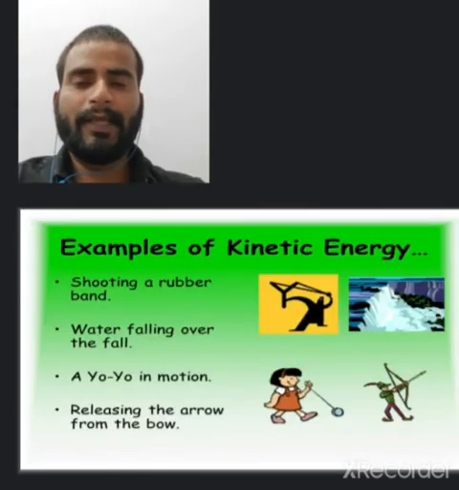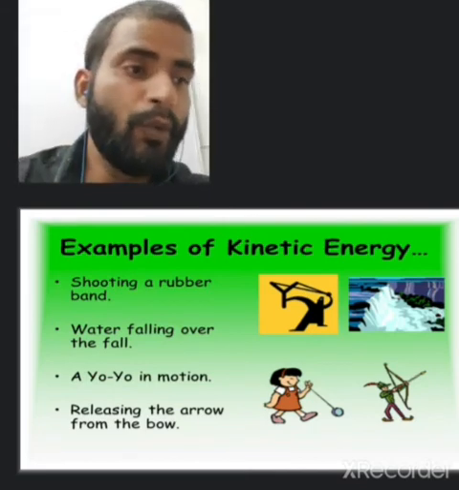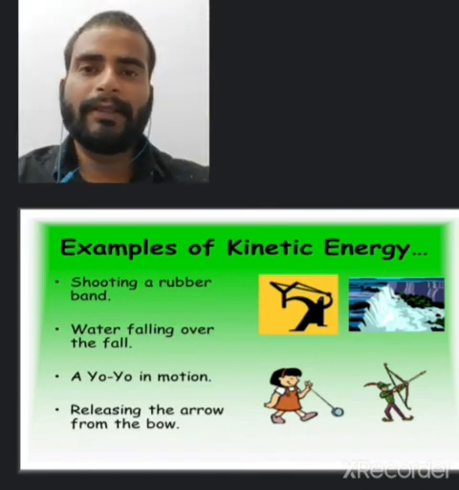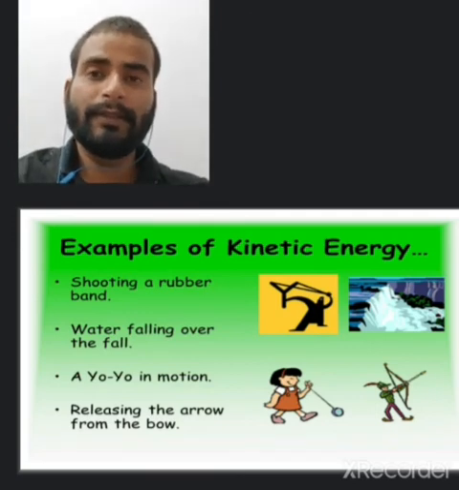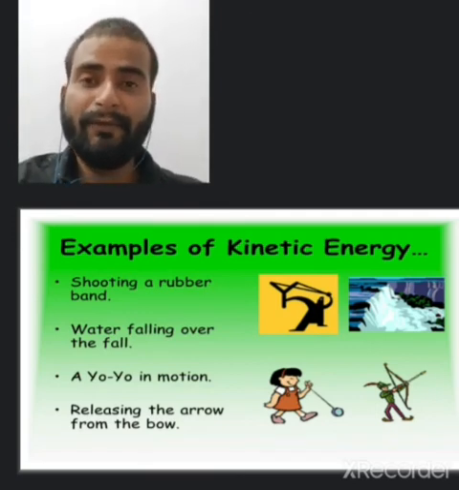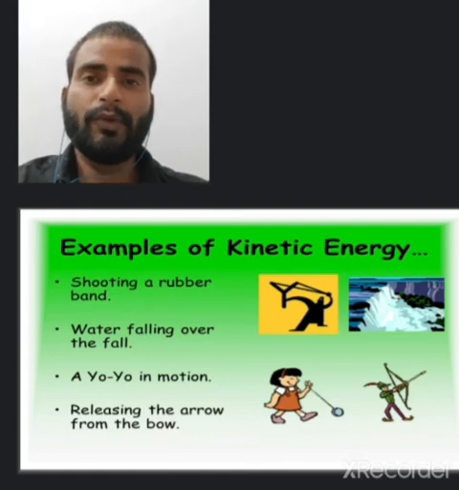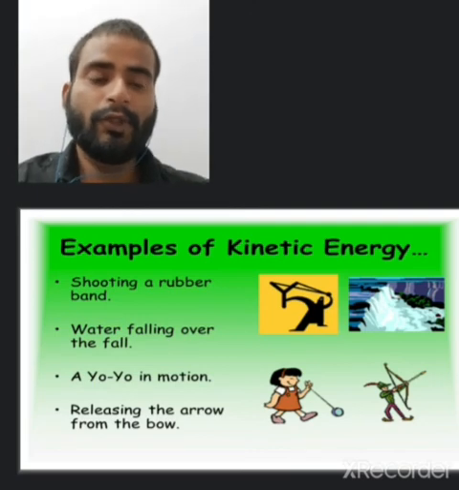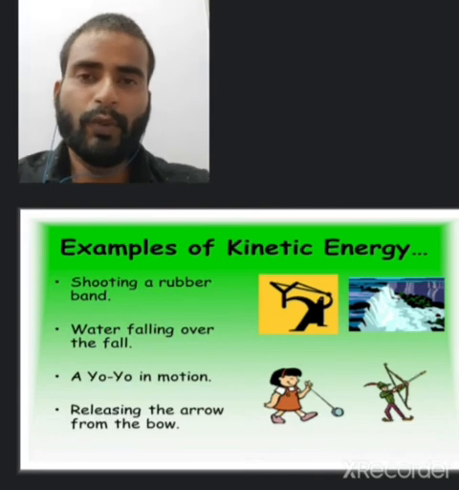Then examples of the kinetic energy. Kinetic energy means energy due to the motion of an object. The energy possessed by a body by virtue of its motion is known as kinetic energy. Means energy due to the motion is known as kinetic energy.